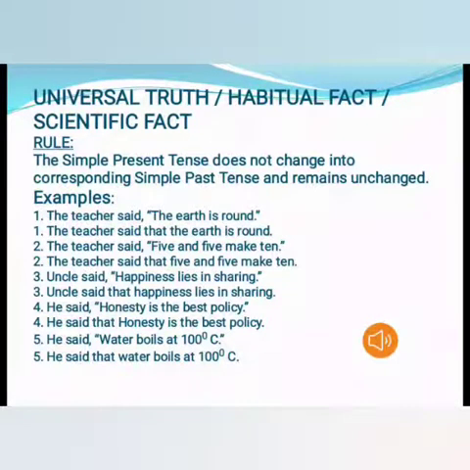Now see the second example. The teacher said, inverted commas begin, "5 and 5 make 10." And you know, it is also a fact. Mathematically it is correct, so it cannot be changed. So the tense of this sentence will remain the same. Now see the answer. The teacher said that 5 and 5 make 10. Again there is no change, the tense remains the same, and again there is only one change, that is the word "that" has been placed in place of the commas. So in this way you can do the other sentences also.